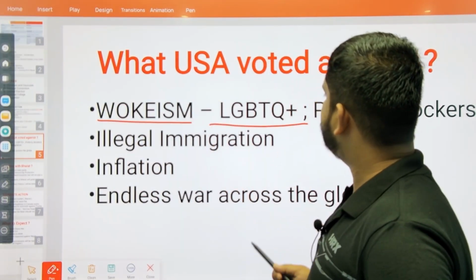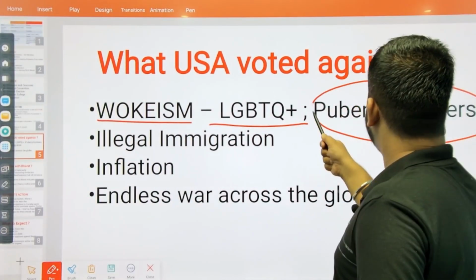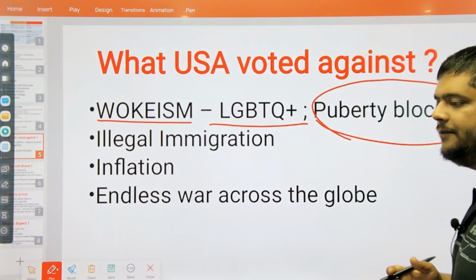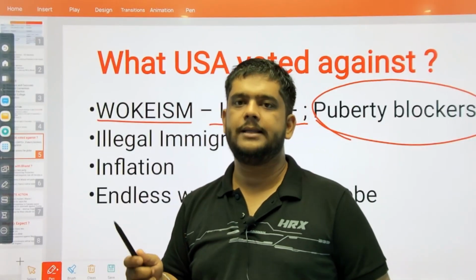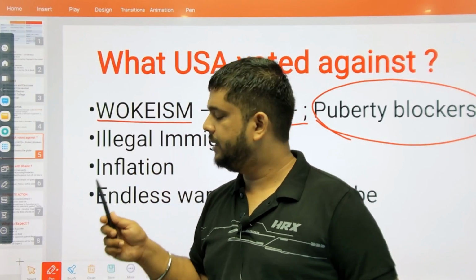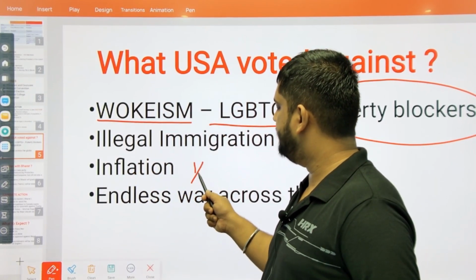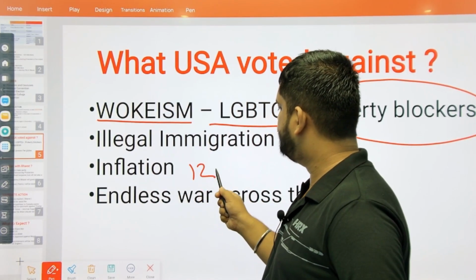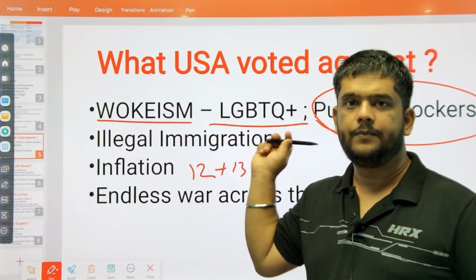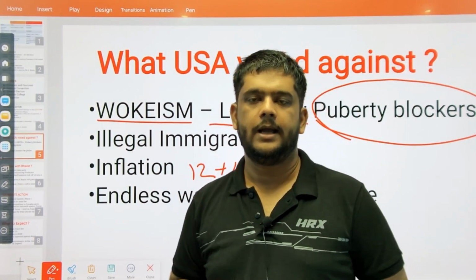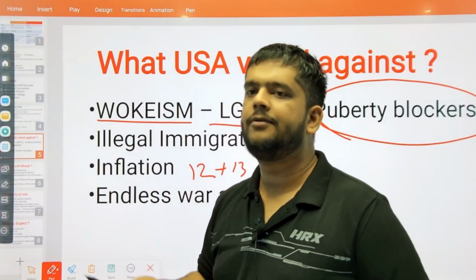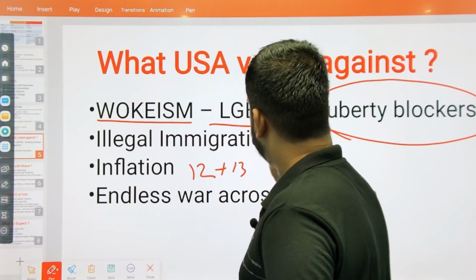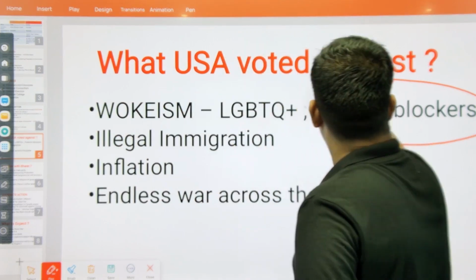So the USA has voted against LGBTQ propaganda. That's rampant in the USA, by the way. And they voted against the racket mafia of puberty blockers. Yes, there is a mafia going on in the United States, wherein it's the school which is promoting these types of puberty blockers. They are encouraging students of 12, 13 years old to consume these puberty blockers. And by the time these school kids realize what they have done, there's no coming back from that. It's a heinous crime which they are propagating in the United States today.